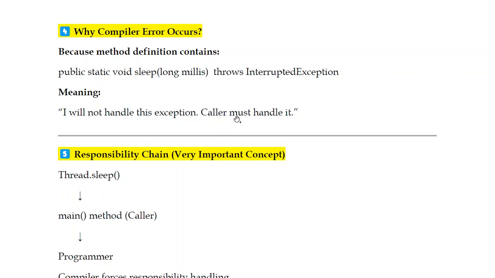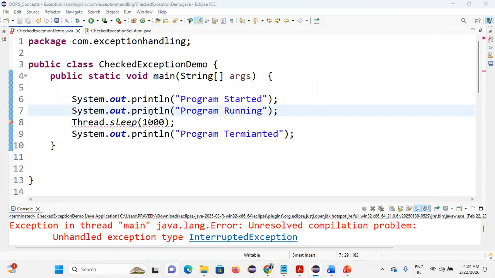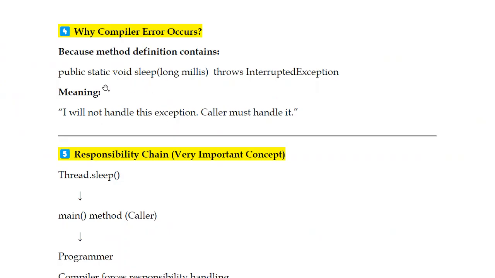I will not handle this exception. Caller must handle it. The definition itself looks like this. So throws InterruptedException here means, I will not handle this exception. "I" in the sense of the sleep method. The sleep method is not going to handle this exception.